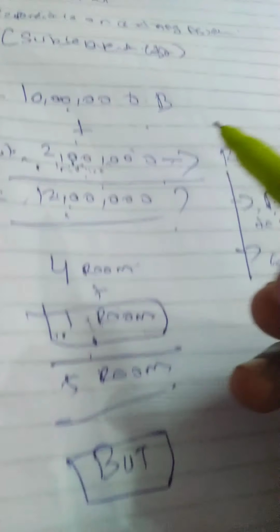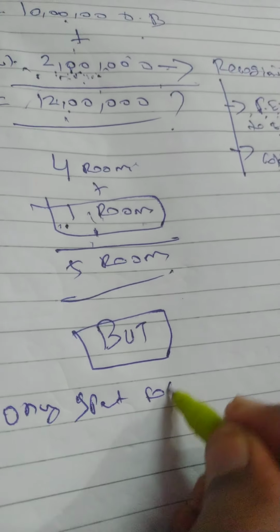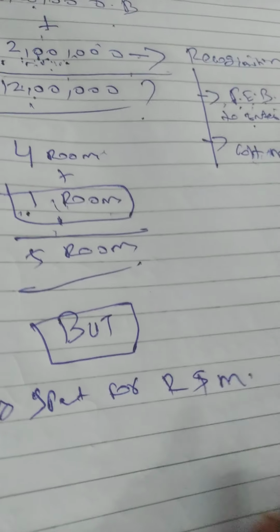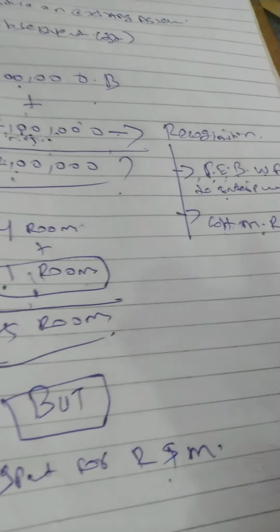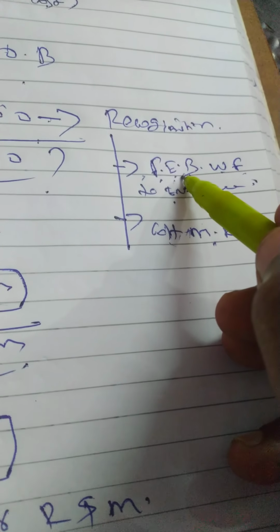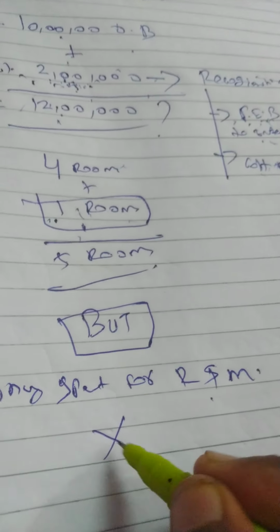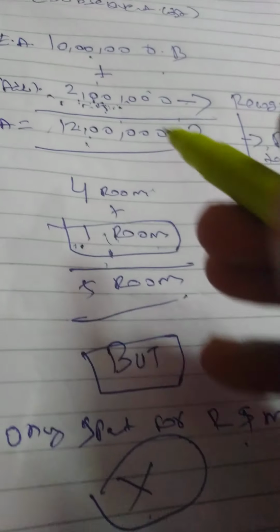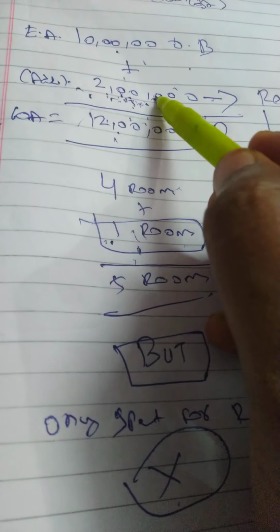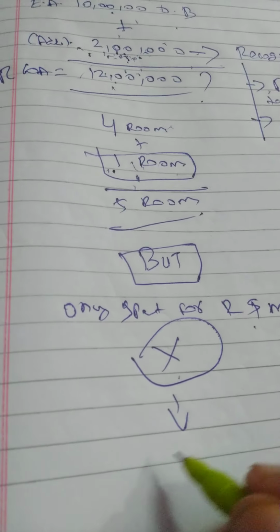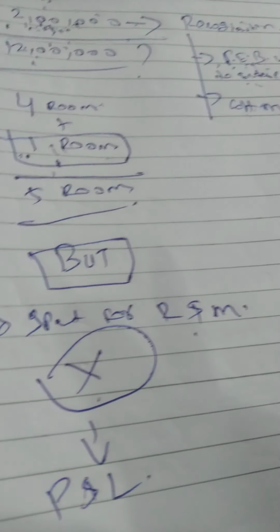suppose this 2 lakh is only spent for repairs and maintenance. This 2 lakh is only spent for what? Repairs and maintenance. No additional benefit. No additional future economic benefit. Then you should not capitalize. You should not add it to the existing cost of the asset. Rather, it should be debited to the P&L account. This 2 lakh should be debited to the P&L account. Why? Because there is no extra revenue.